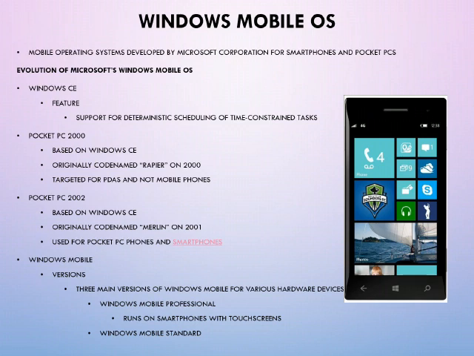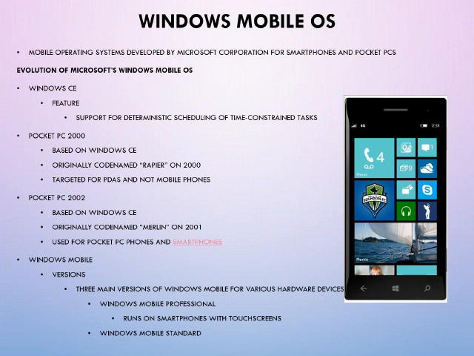So first they developed Windows CE. They have developed all these operating systems for personal pocket computers also, and later on they have shifted these to mobiles. So first they have developed Windows CE, and this particular thing is used for scheduling your task. So that is Windows CE. And the second one is Pocket PC 2000, and this is based on your previous one, that is Windows.